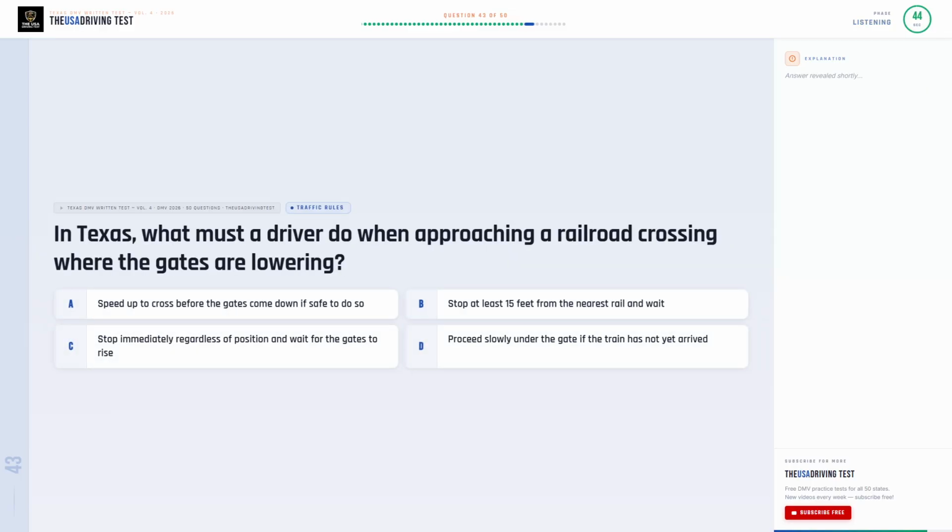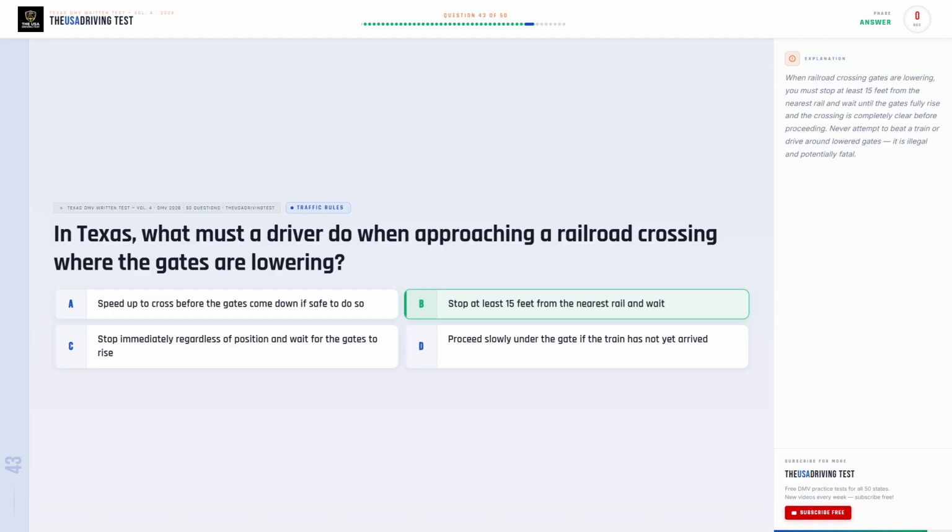In Texas, what must a driver do when approaching a railroad crossing where the gates are lowering? Option A. Speed up to cross before the gates come down if safe to do so. Option B. Stop at least 15 feet from the nearest rail and wait. Option C. Stop immediately regardless of position and wait for the gates to rise. Option D. Proceed slowly under the gate if the train has not yet arrived.